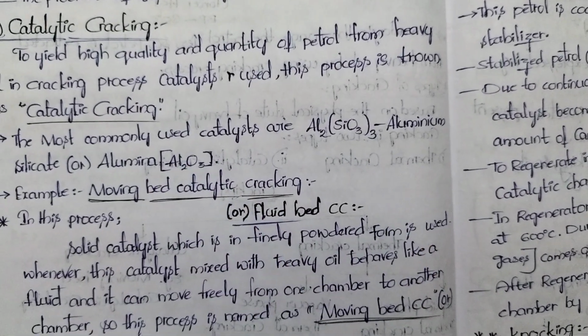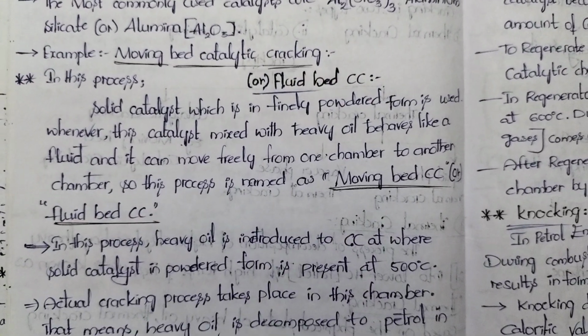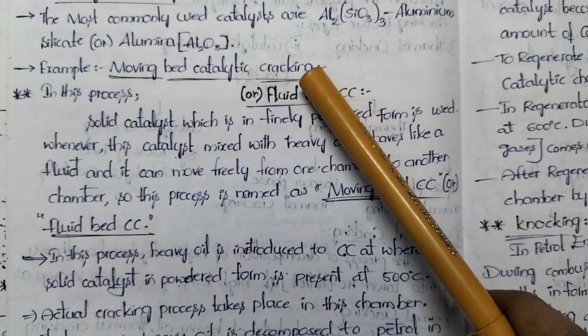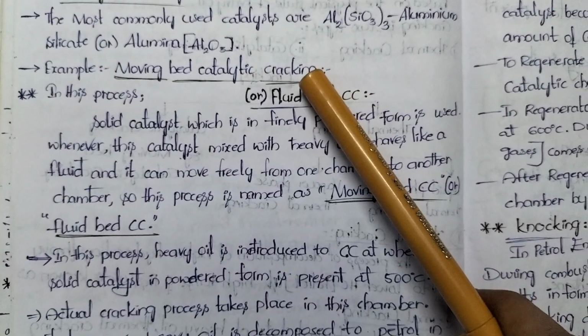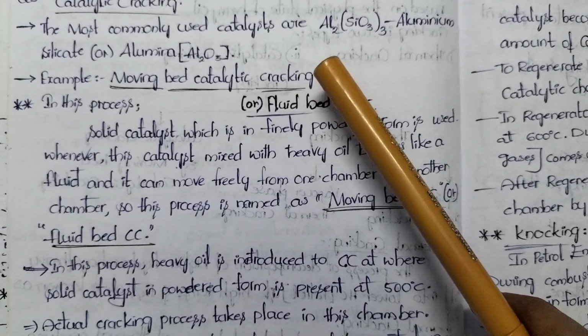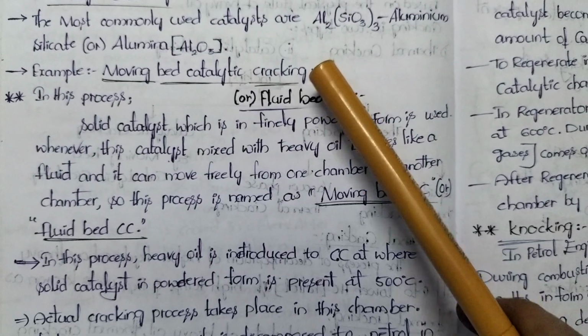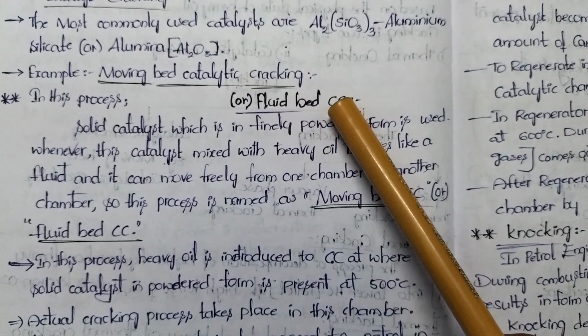According to the R22 engineering chemistry syllabus, they specified one most important long answer question for the external examination. That most important topic is moving bed catalytic cracking or fluid bed catalytic cracking.